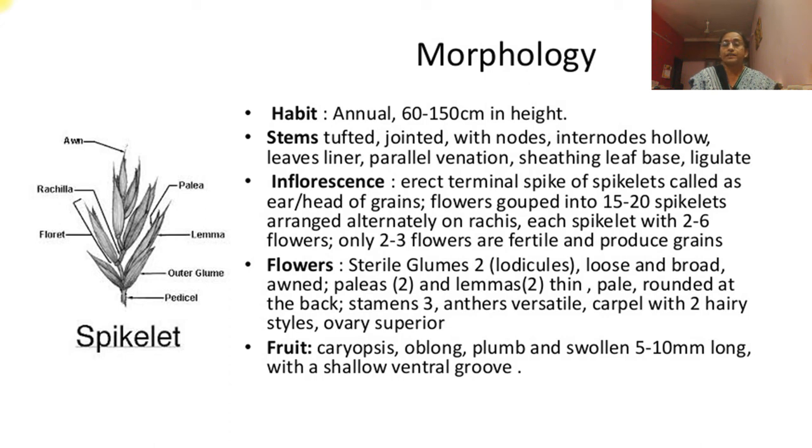They are thin, pale, rounded at the back, stamens 3, anthers versatile, carpel with 2 hairy styles, ovary superior. Fruit is commonly called caryopsis, oblong, plump or swollen, 5 to 10 millimeters long with a shallow ventral groove.